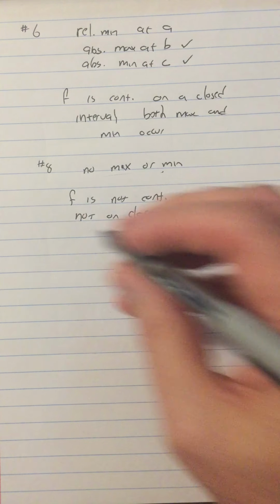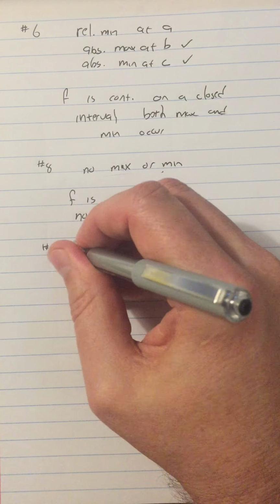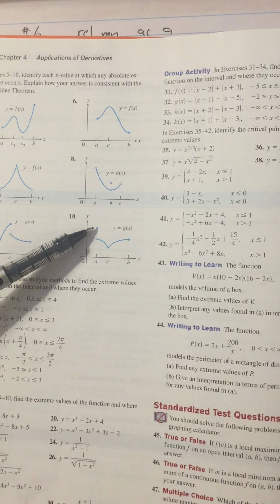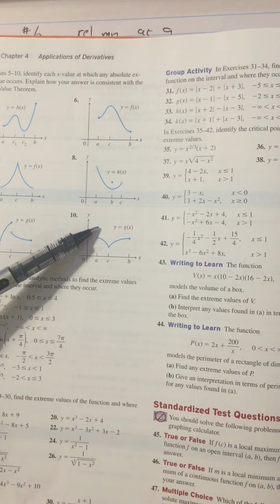All right, we'll just look at the last one, number 10. So on number 10, I can see that actually there is a max at a, because even though the function is open here, there's a point right there, and that's clearly the highest point that the function attains. We don't know the y-coordinate, but they didn't ask us for it. That point at x equals a is the absolute max on this interval, and c is the absolute min, and b is a relative max.